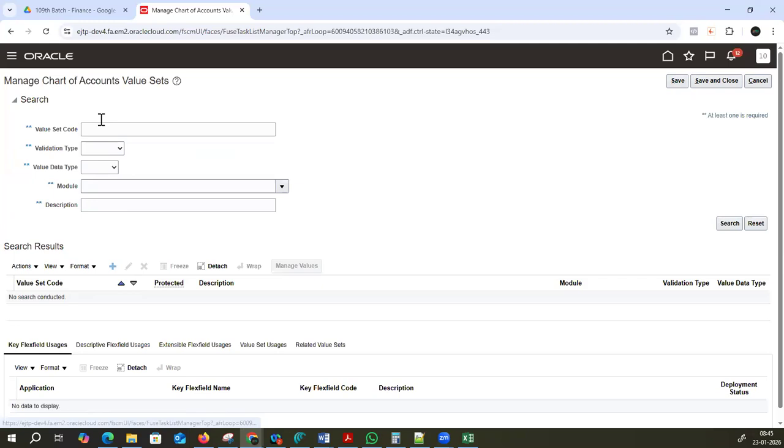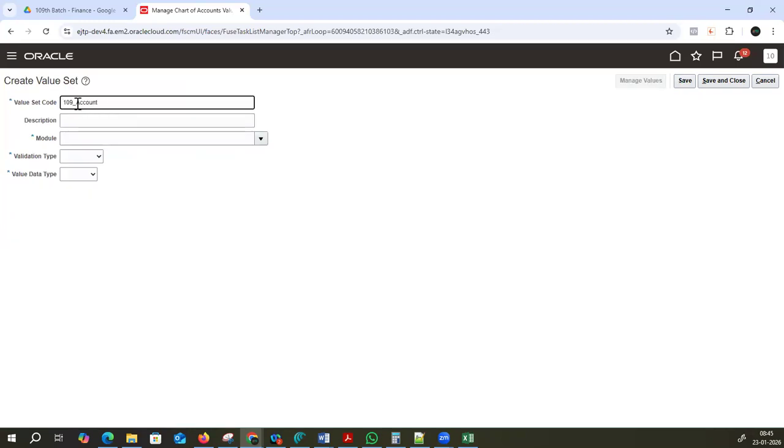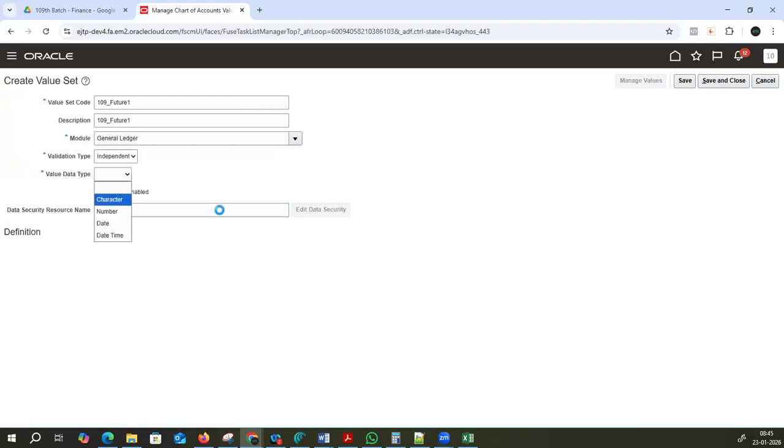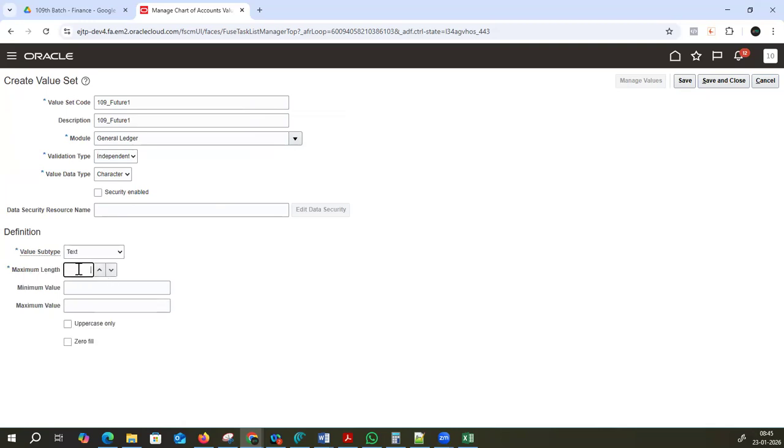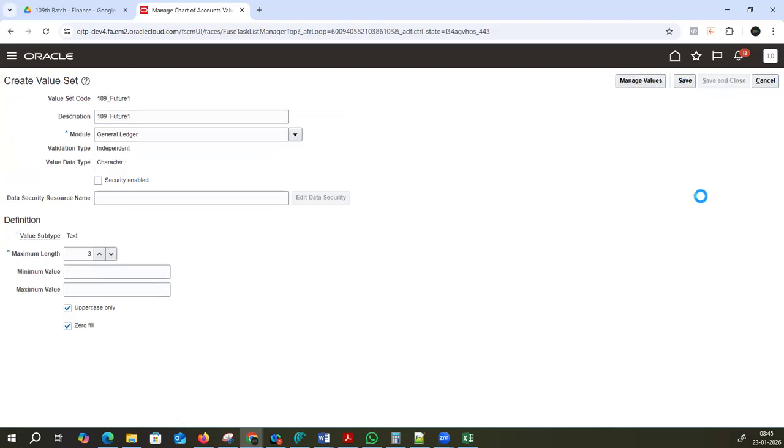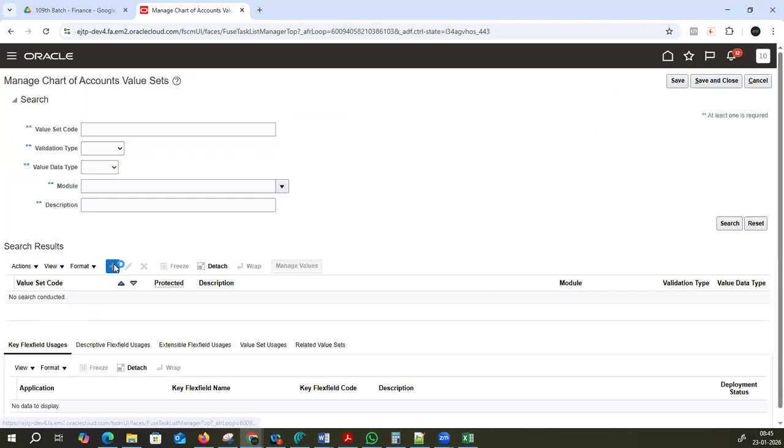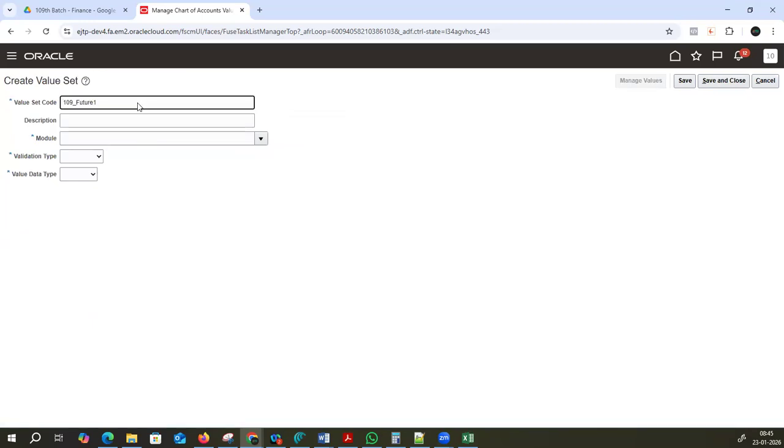Click here, plus symbol, 109 future 1. Dependent, character, text format, maximum length, future 1, right? 3 digits. Okay, uppercase and zero fill. Save this, save and close this. In plus symbol, future 2.